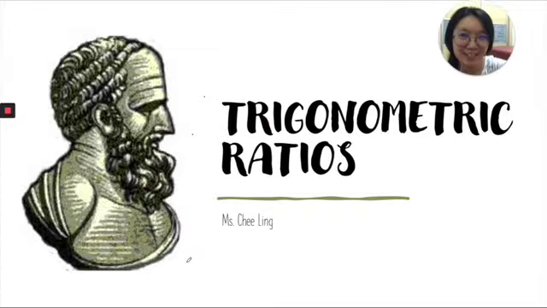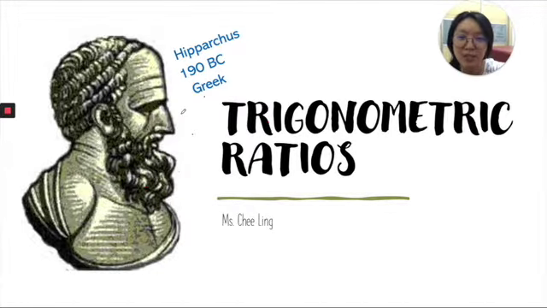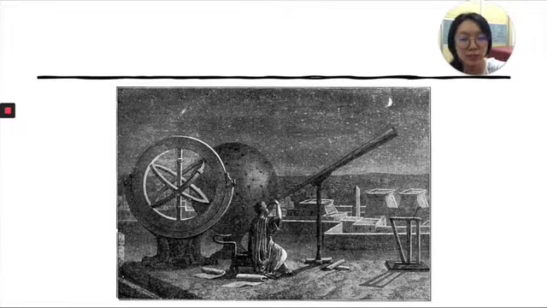This is Miss Chilling. Welcome to Chapter 5, Trigonometric Ratios. He is the father of trigonometry. That means he invented this. Who is he? He is Hipparchus, and he was born in 190 BC, which is about 2,210 years ago, and he was a Greek. Have a look at this drawing.